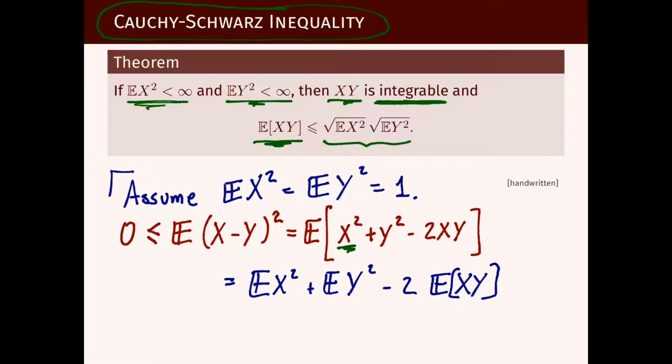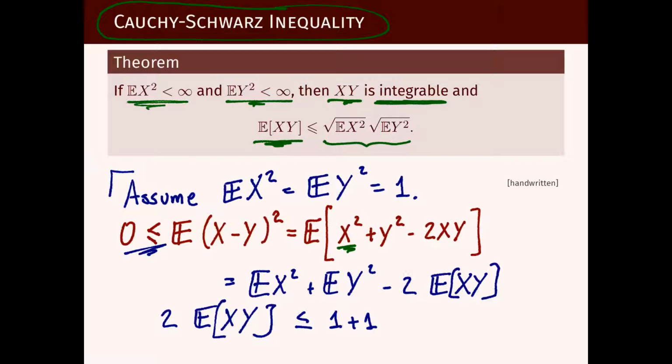But now, because this is more than or equal to 0, being non-negative, it is telling us that 2 times the expectation of XY is bounded from above by 1 plus 1, which is the expectation of X squared and the expectation of Y squared.